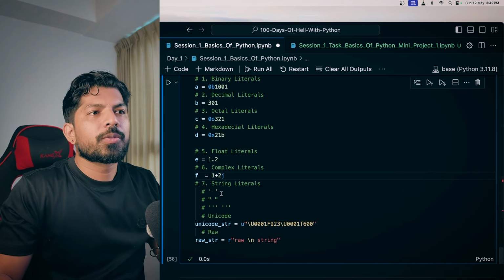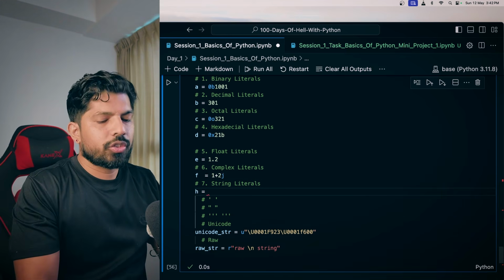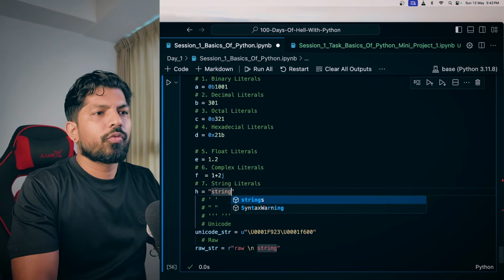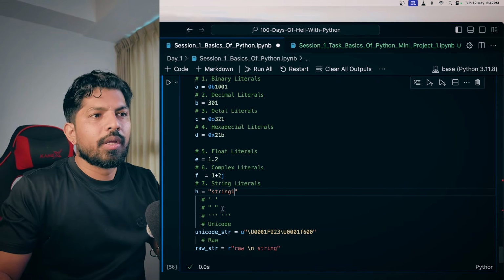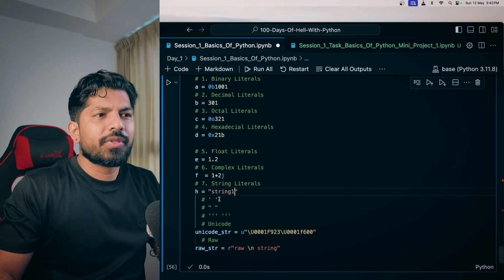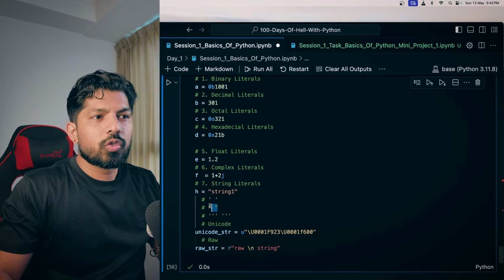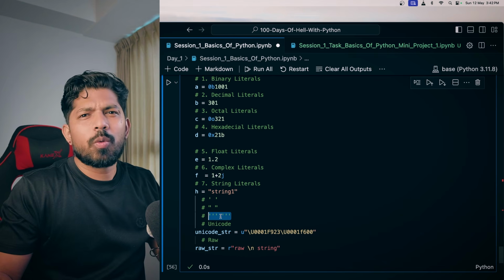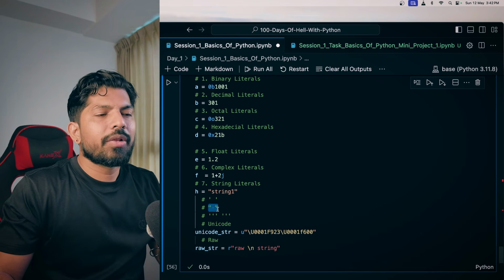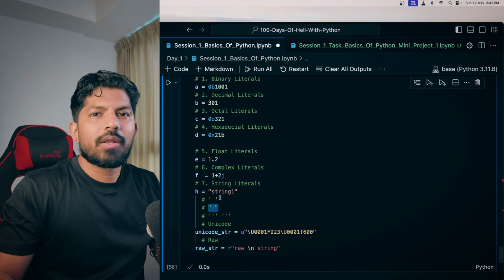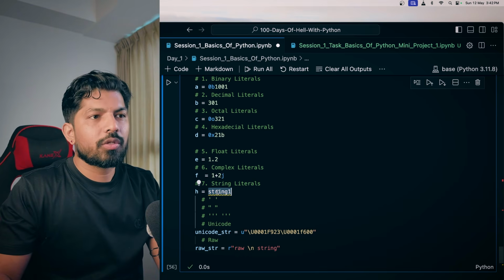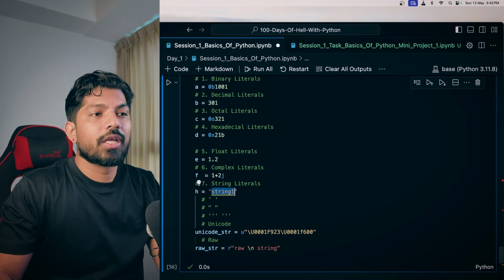In string literals we can type h equals string1. This is the string, and here also we can represent it with a single quote, double quote, or triple quote. The triple quote is used for multi-line strings, and double and single inverted quotes are used at various places. You can represent this string with a single quote also.